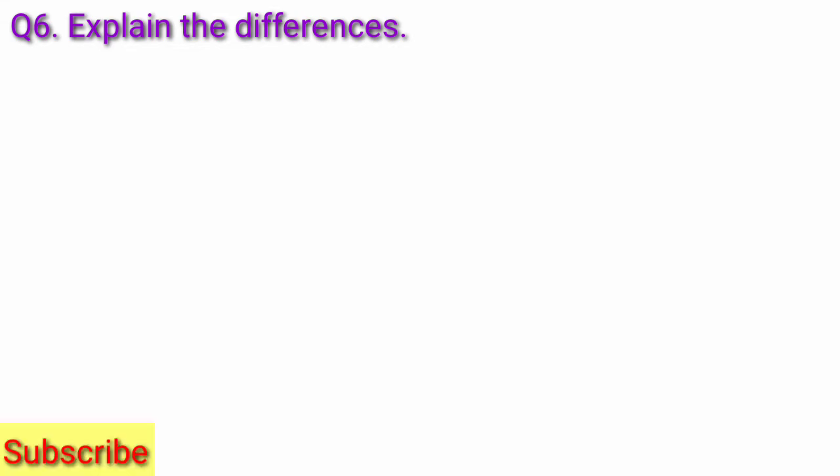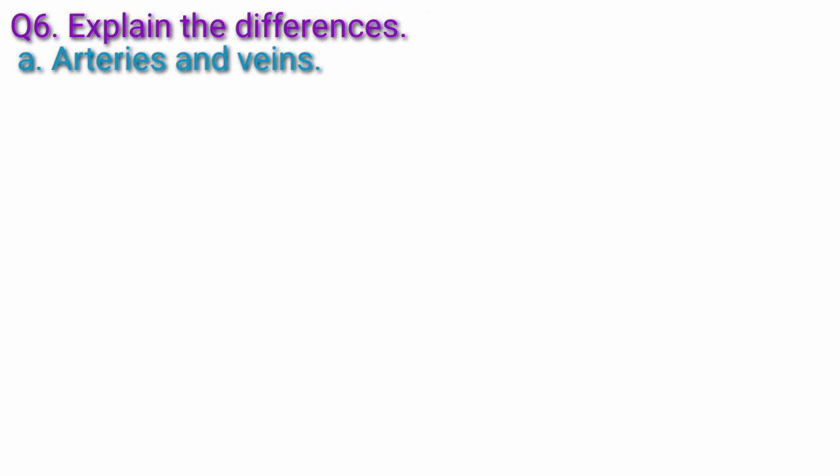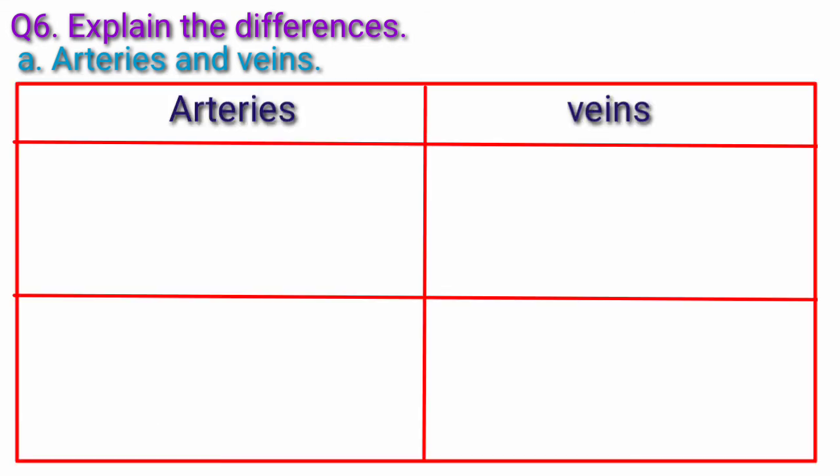Question 6. Explain the differences. Question A. Arteries and veins. Answer. The difference between arteries and veins is given below.